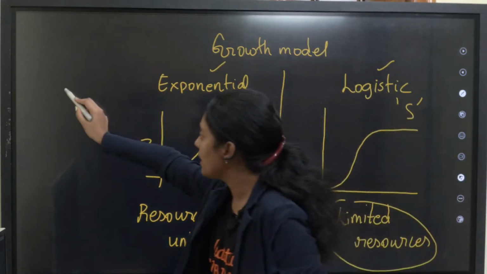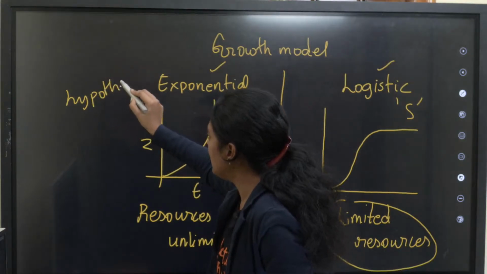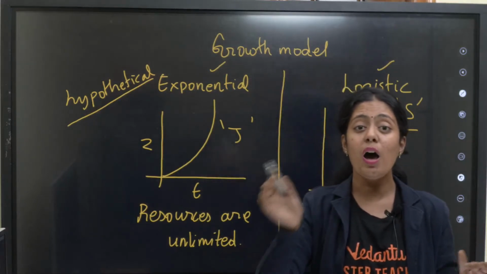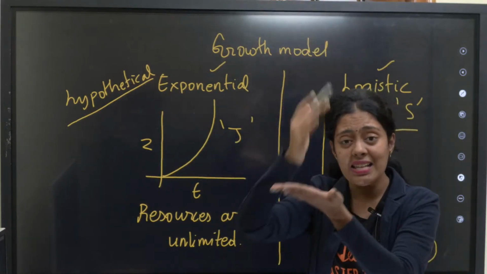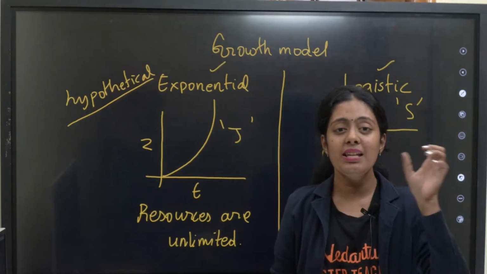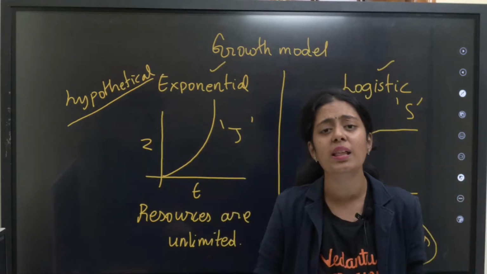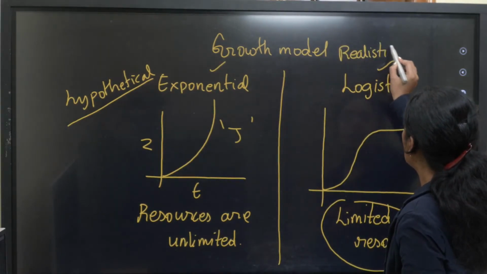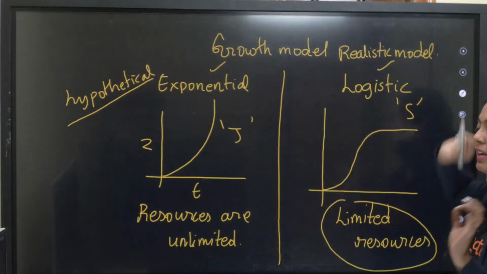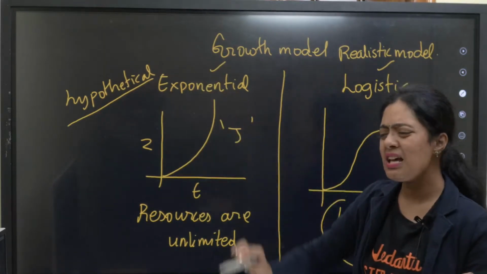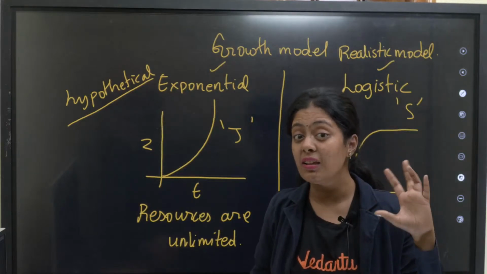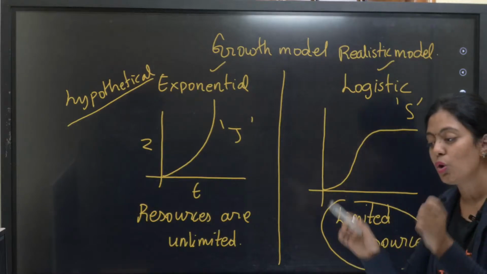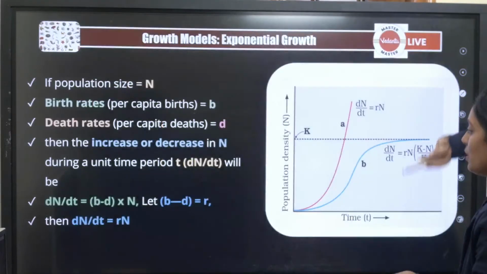Okay, so exponential is hypothetical, it doesn't exist. There is no such situation. No organism can continue to grow till the end. There is a limit, there is a full stop. Okay, if there is a beginning, there will be an end. That is in everything. This is a more realistic model. Questions can definitely be asked based on this, pasangala. Maybe in some microorganisms, in bacteria, there can be exponential growth, but most of the animals and plants undergo logistic growth only, pasangala.